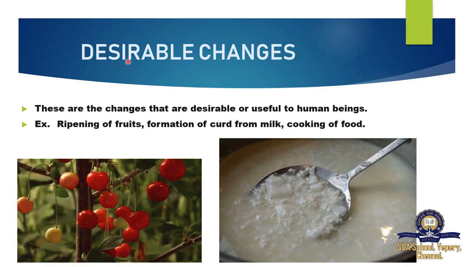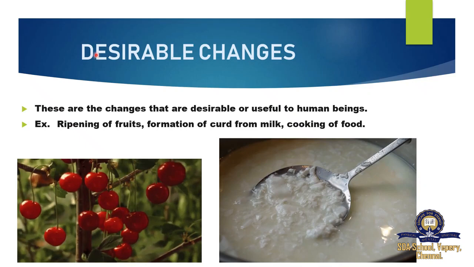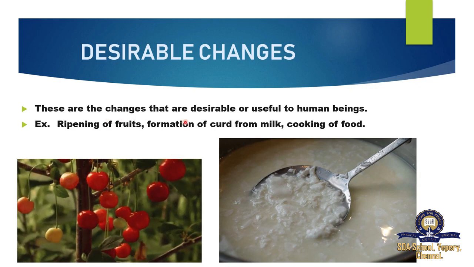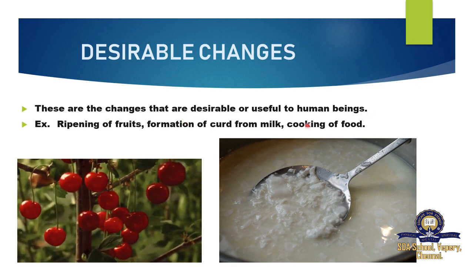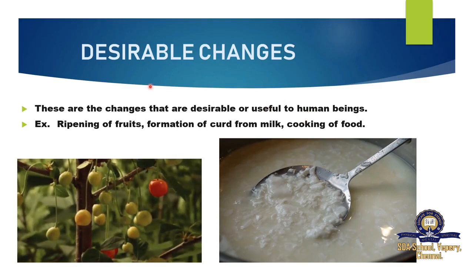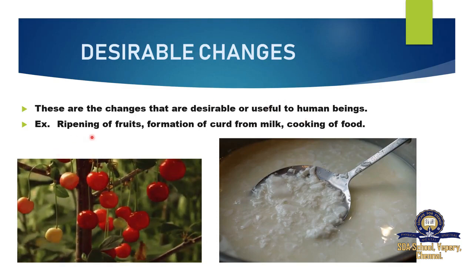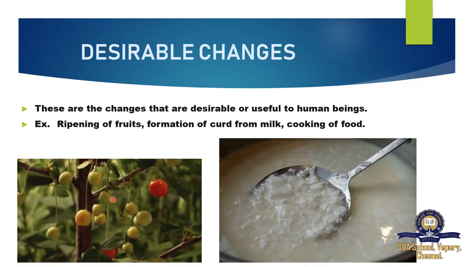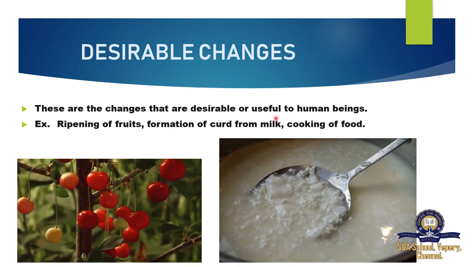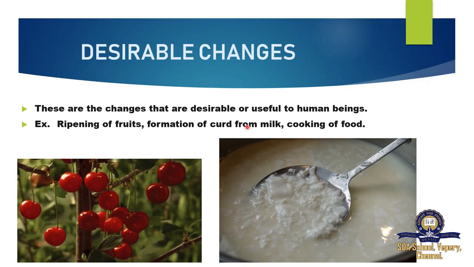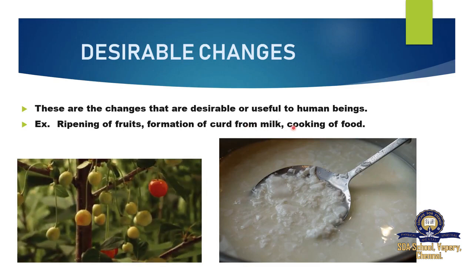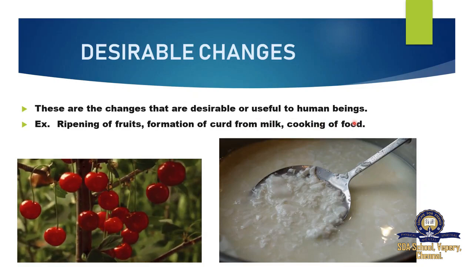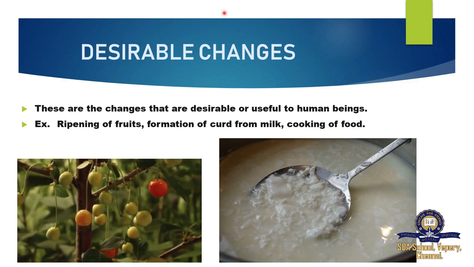Desirable changes. Desirable means useful changes. These are the changes that are desirable or useful to human beings. If the changes are useful to us, we can say it is a desirable change. Example, ripening of fruit. Ripening of fruit means it is very easy to consume. Formation of curd from milk. Changing milk to curd for consuming, and cooking of food are also desirable changes. We like these changes to consume ourselves, so we can say they are desirable changes.